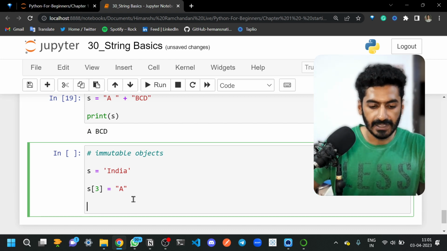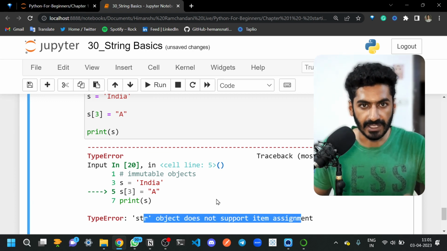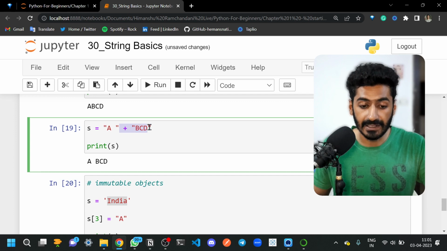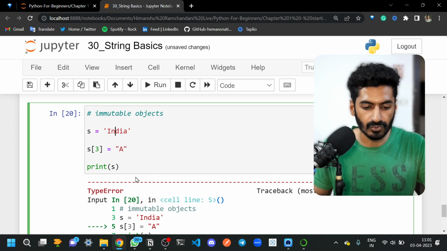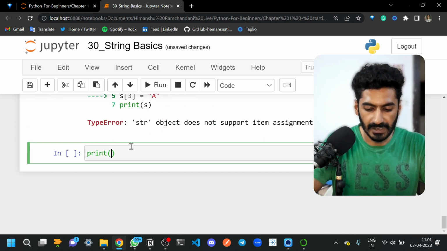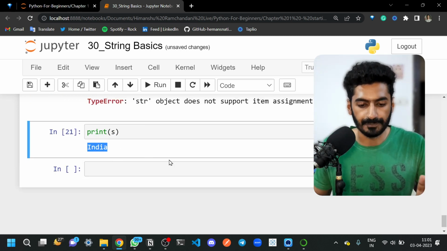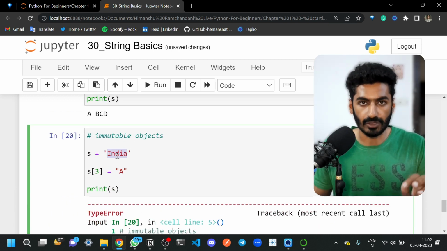If you want to assign capital A there, it will not work. Why? It will give you an error: string object does not support item assignment. So you cannot change this string. You can add another string and it will generate a new string, but you cannot change a specific value inside it. If you print the value of s, you will see the same exact object value. So you cannot change any object value or any part of any object.